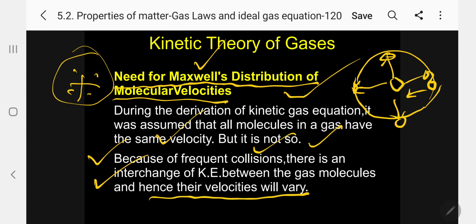When they collide, the higher kinetic energy molecule will lose energy and the low kinetic energy molecule will acquire energy. That's why their velocity will vary.